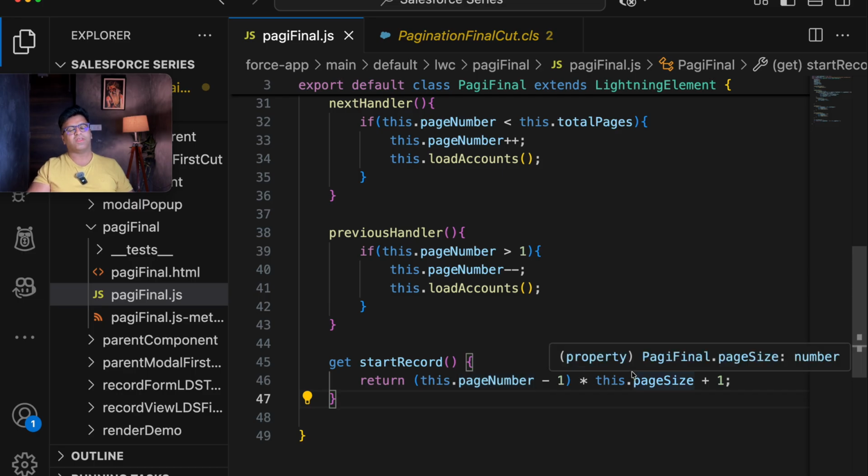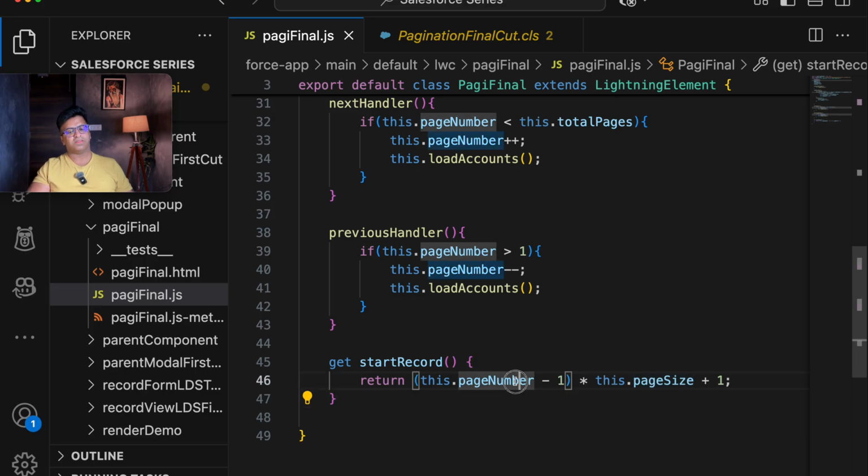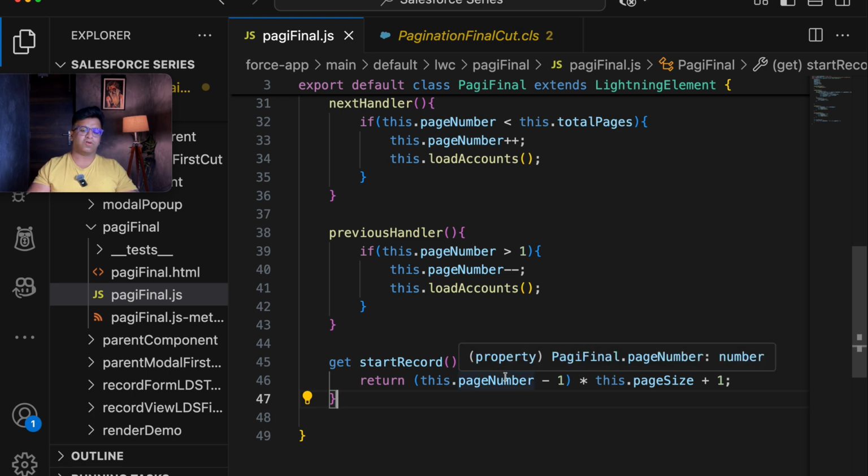By default, I need to set the page number as 1. So page number minus 1, with page number always being 1, gives 1 minus 1 is 0, into page size. The page size is equal to 5. 5 into 0 is 0, plus 1. Next time, page number is equal to 2: 2 minus 1 is 1, into 5, 5 plus 1. So that is the start record using this.